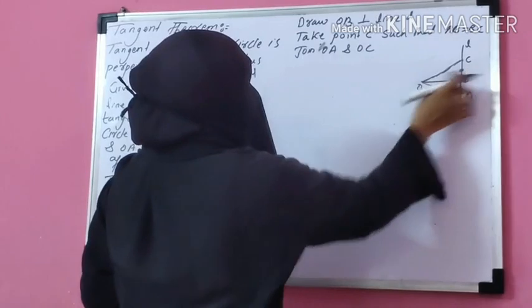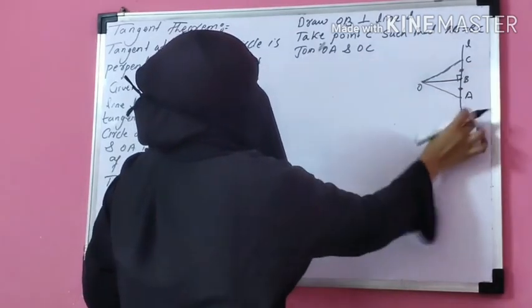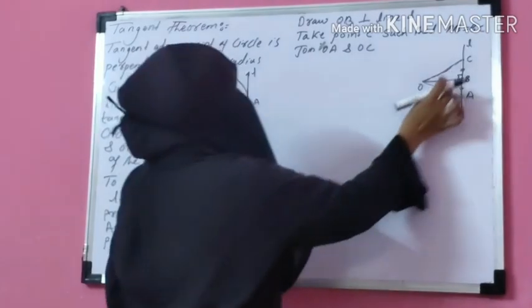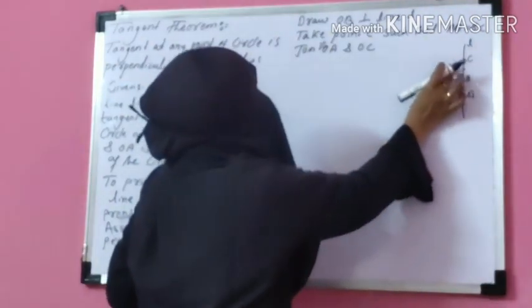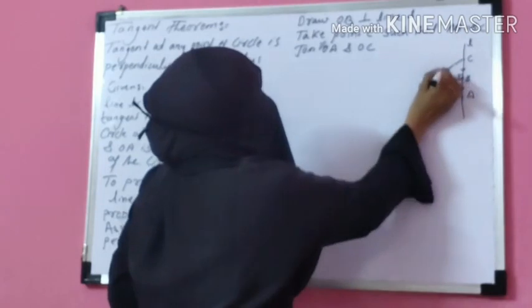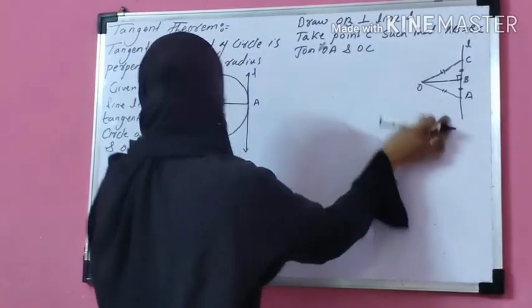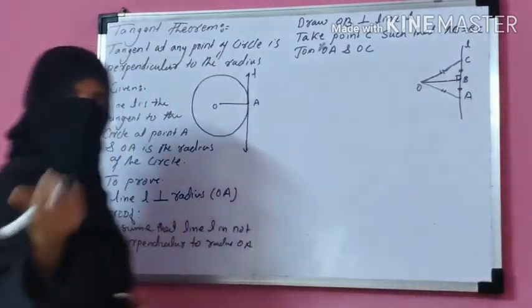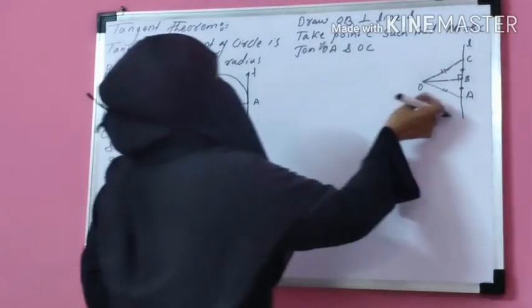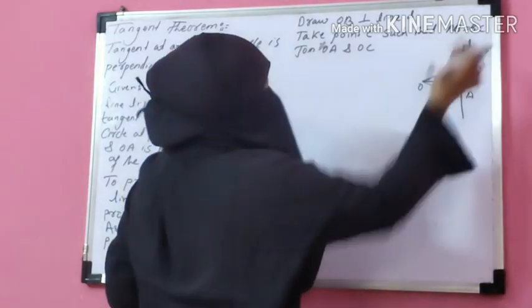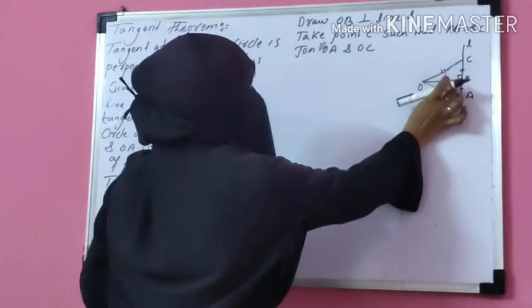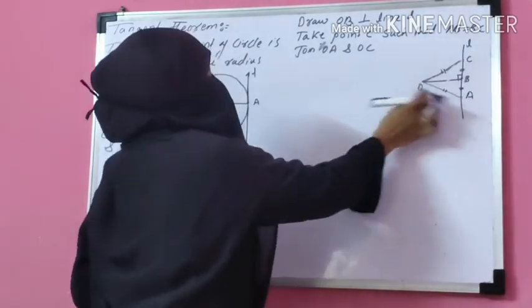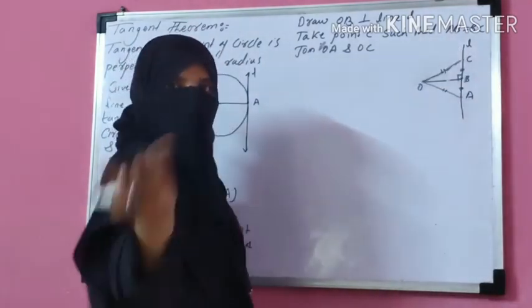After joining, you get two triangles. One is triangle OAB or OBA, and next is OBC. If these two triangles are congruent, then OA is congruent to OC. Okay, OA is the radius of the circle. If OA is radius, then OC is also the radius. And OB is perpendicular to line L. So if you prove these two triangles are congruent, then OA is congruent to OC.